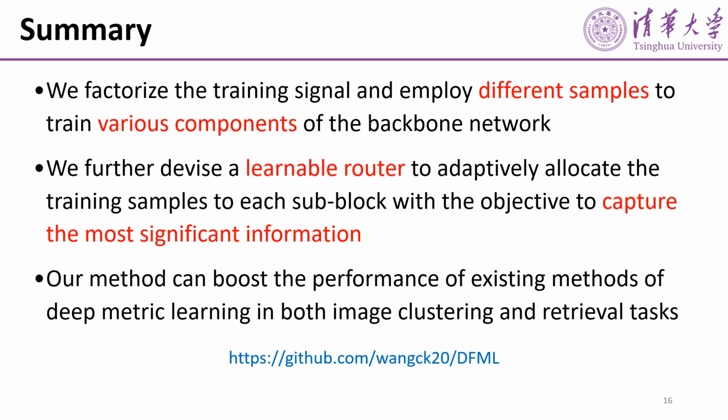To sum up, we factorize the training signal and employ different samples to train various components of the backbone network. And we further devise a learnable router to adaptively allocate the training samples to each subblock with the objective to capture the most significant information. Our method can boost the performances of existing methods of deep metric learning in both image clustering and retrieval tasks.